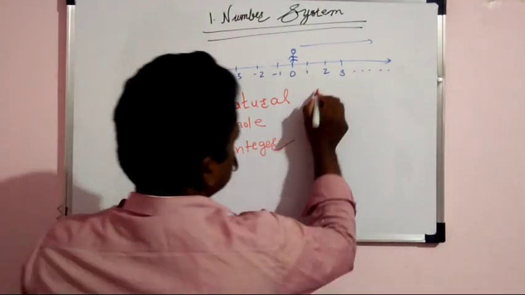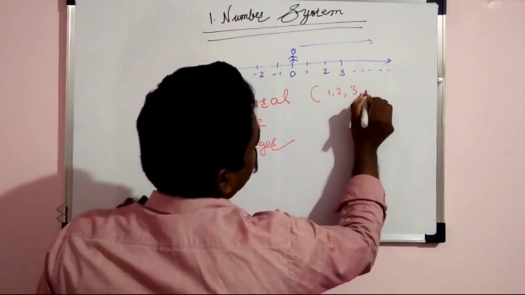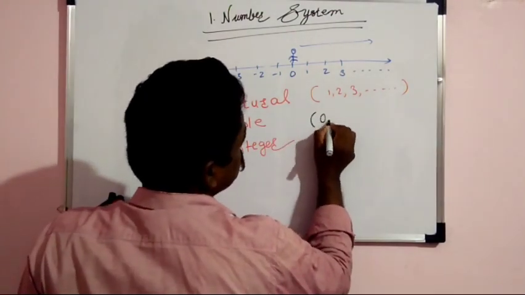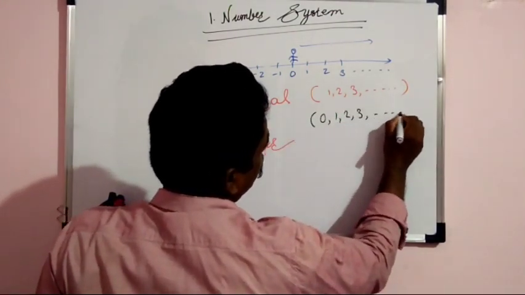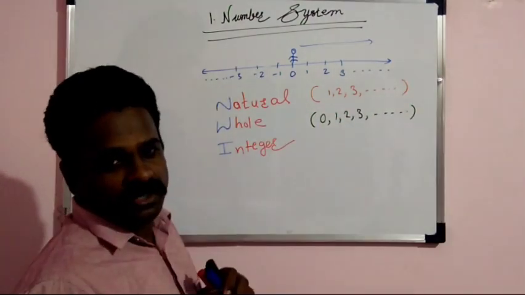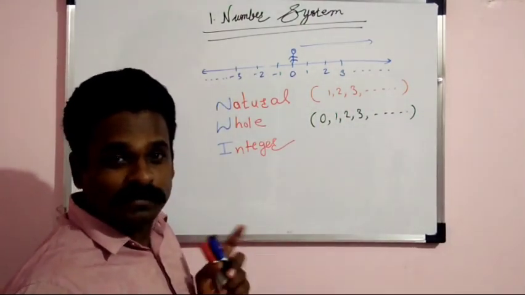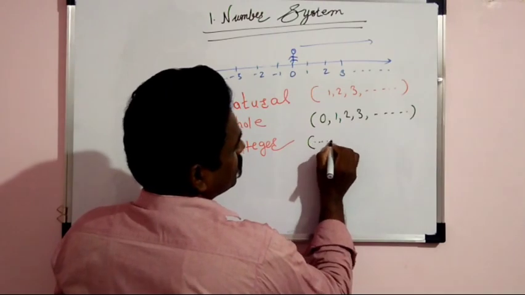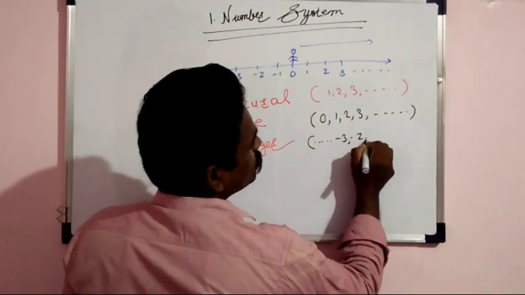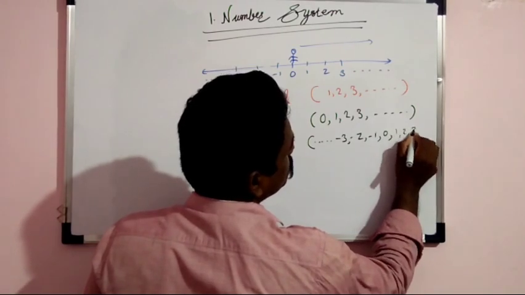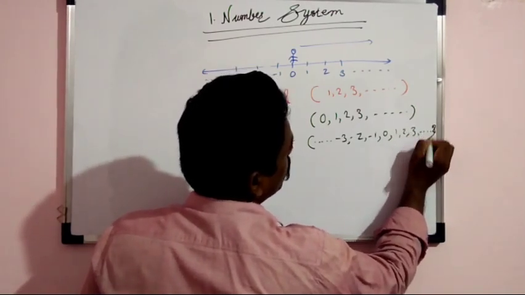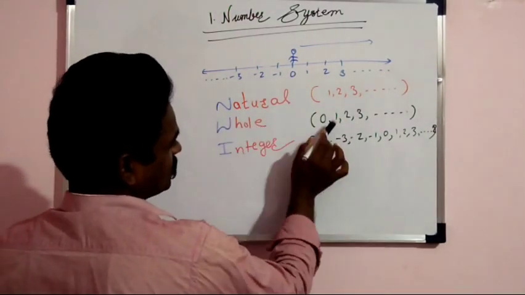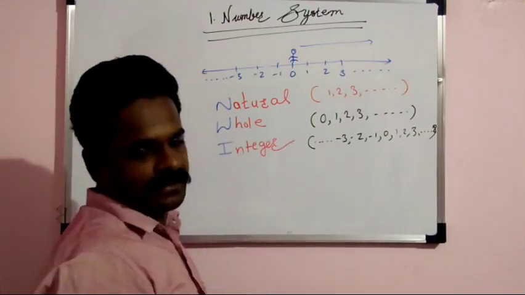Okay, fine. So natural numbers are 1, 2, 3 and so on. Then whole numbers are 0, 1, 2, 3 and so on. That means all natural numbers plus 0 is called whole numbers. Then integers are ... -3, -2, -1, 0, 1, 2, 3 and so on. So this type of set was there, and this is called natural numbers, this is called whole numbers, and this is called integers.